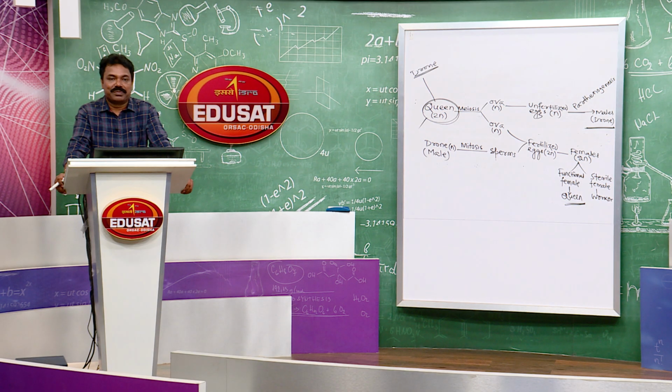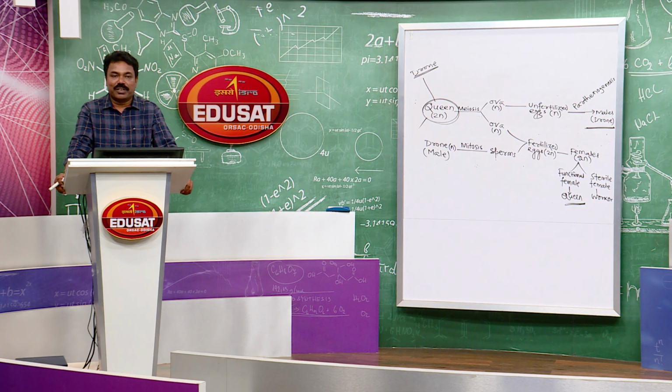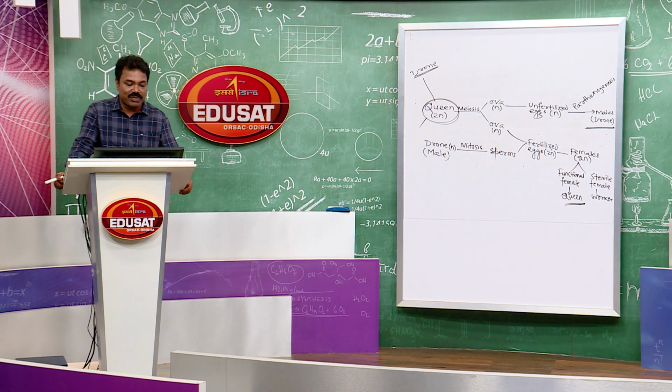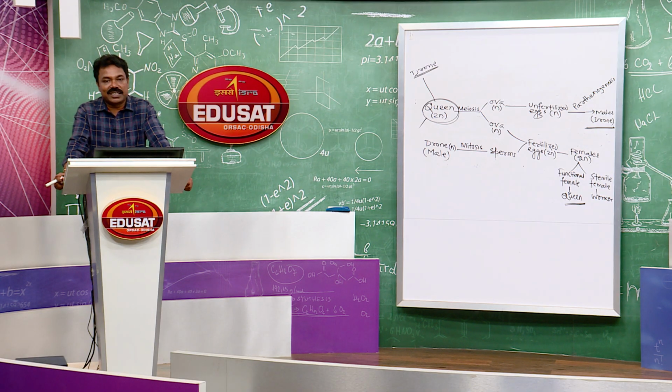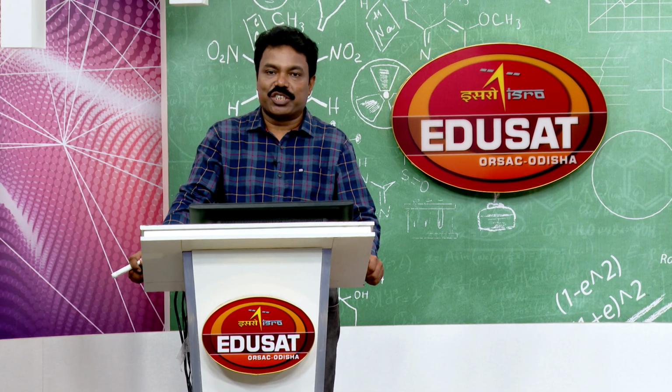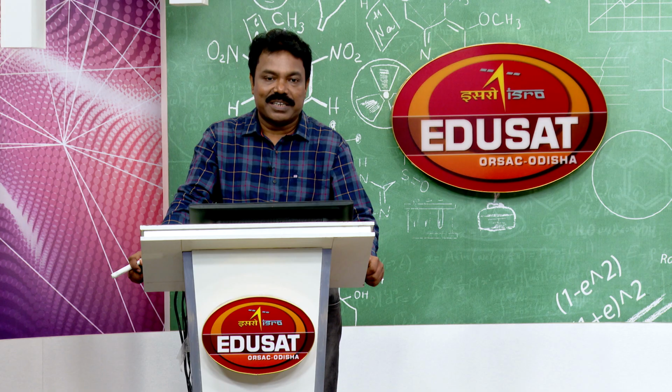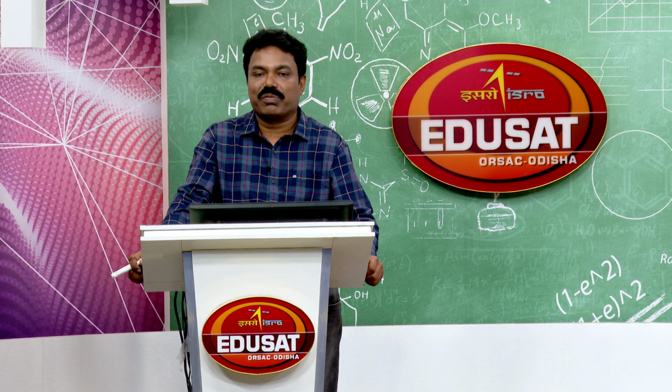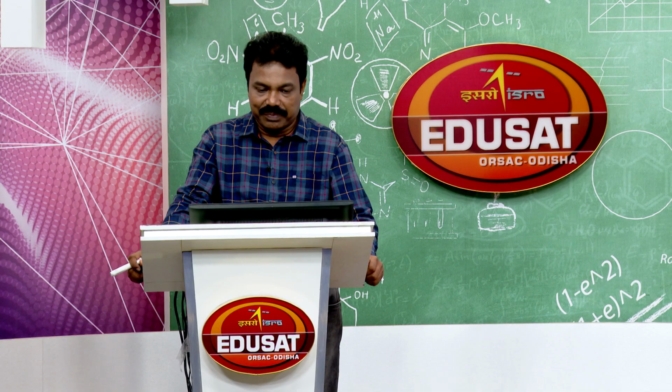For quick recap, I would like to remind you all the different types of sex determination I have discussed today. That is, first the male heterogamety, under which XX-XY mechanism and XX-X0 mechanism are there. You know, the XX-XY mechanism is seen in case of human beings. In a human being, the female has two X chromosomes, XX, and male has only one X chromosome and one Y chromosome, that is XY.